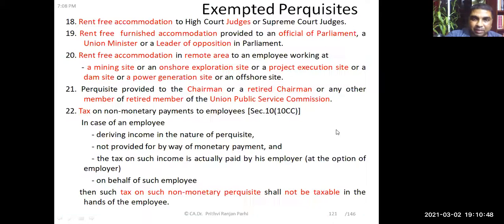Now we'll start afresh a new concept. Did you get an idea of what the things included in perquisites are? Yes, sir. Okay. Now friends, here we'll do one thing, we'll remember. Now you have seen some of the perquisites are exempt, some of the perquisites are exempt subject to certain conditions. Some of the perquisites are totally taxable. So here we need to understand.